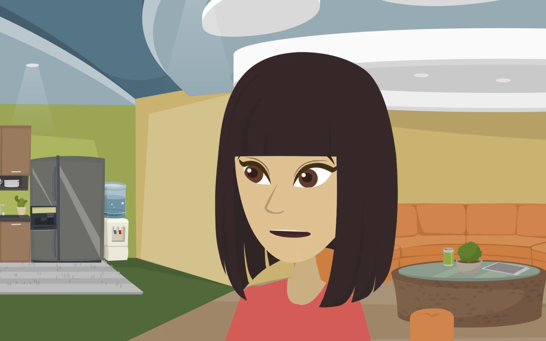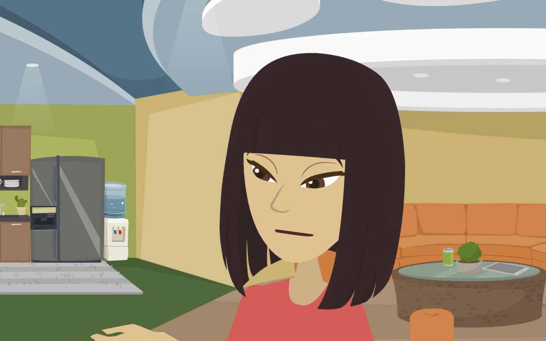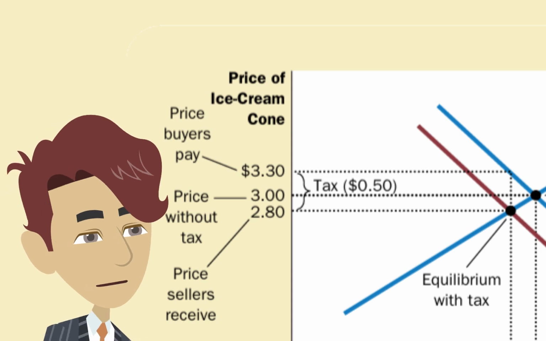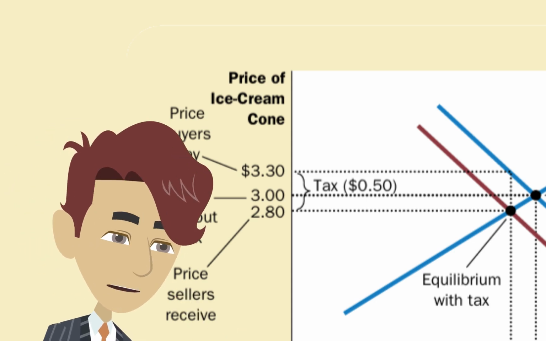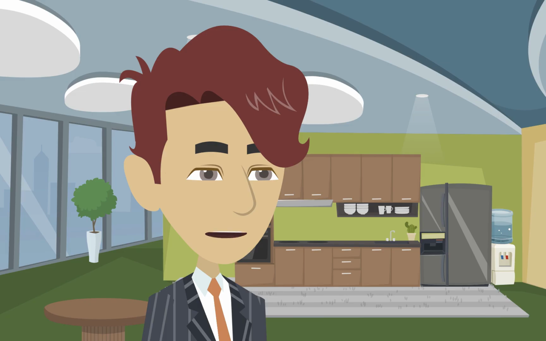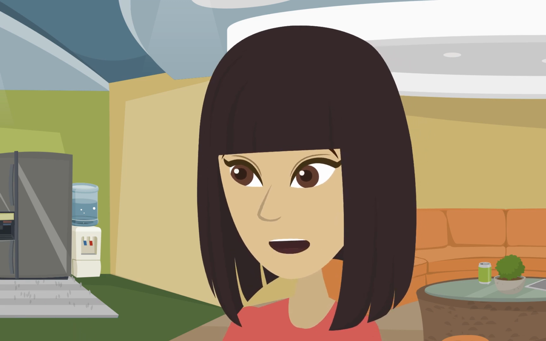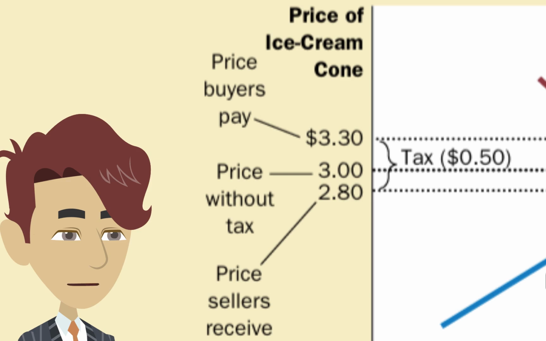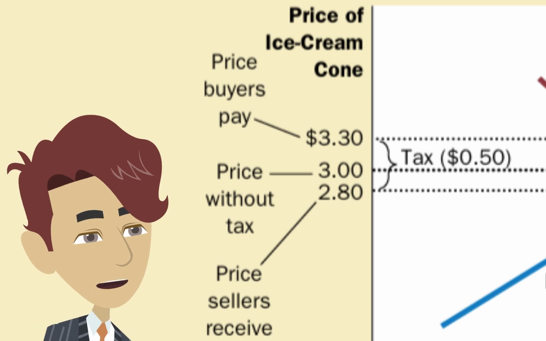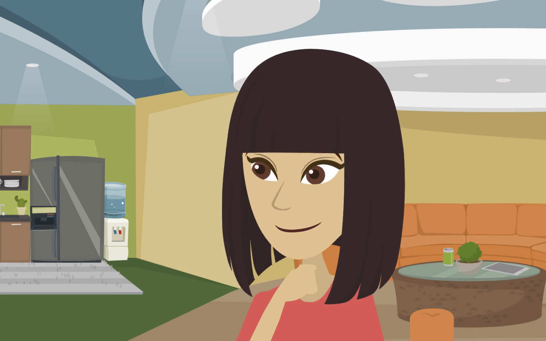That sounds significant. What happens to the equilibrium price and quantity? Good question. The equilibrium price falls from $3 to $2.80, and the quantity drops from 100 to 90 cones. So, both buyers and sellers are affected by this tax? Exactly. Buyers pay more overall, and sellers receive less per cone. They share the tax burden.